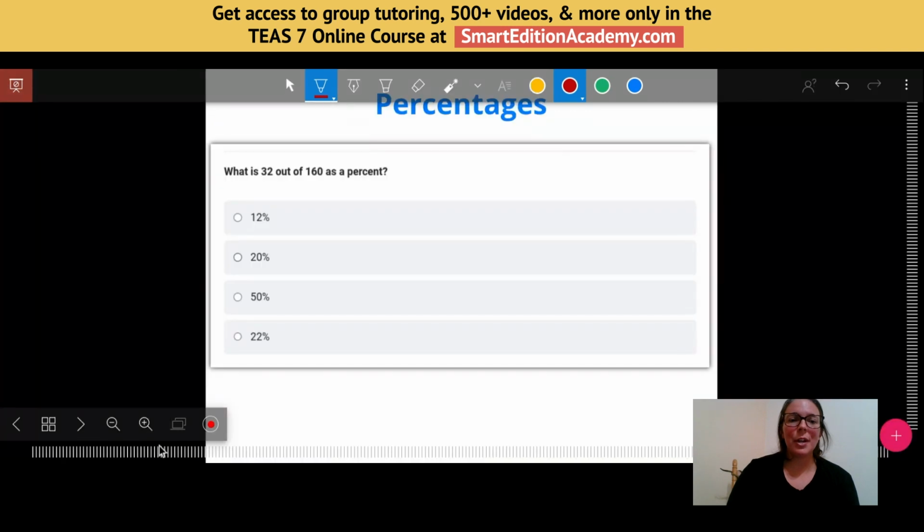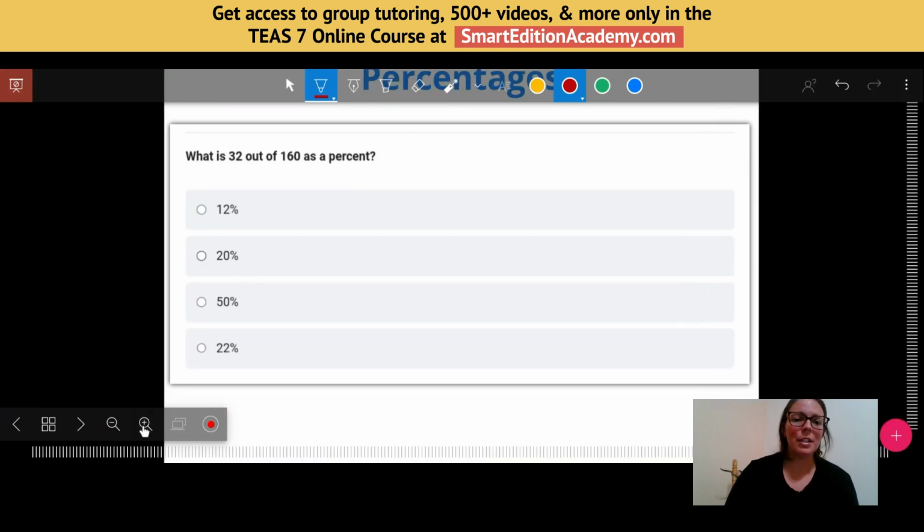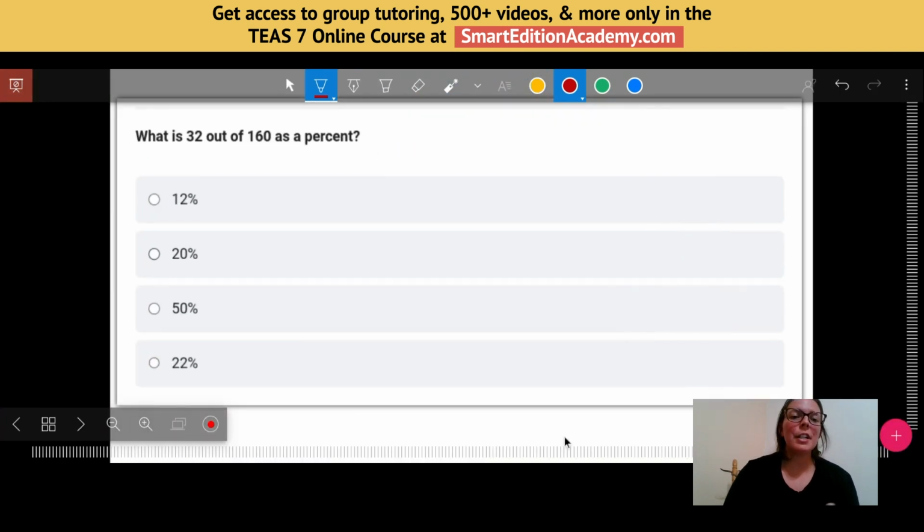Okay, so let's try a percentage problem. What is 32 out of 160 as a percent? Nice, so we've got 4 multiple choice options here. I'm going to give you a moment just to see if you have a strategy that you could use to try to turn this into a percentage. And then I will offer one up for you in 15 seconds.